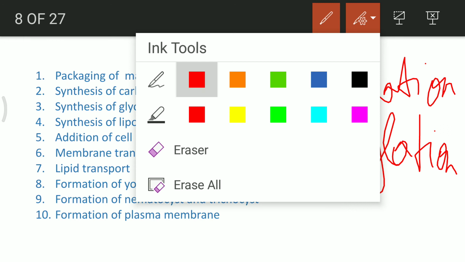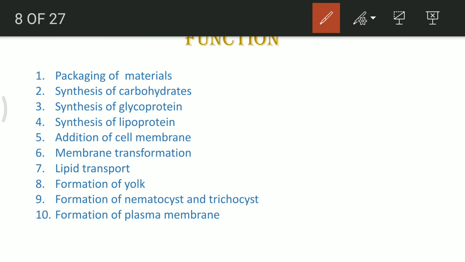Next is addition of cell membranes. It means that the plasma membrane of the cell in which the Golgi apparatus is present has certain vesicles going and getting attached to it. These vesicles have substances which are secretory in nature. They need to be secreted out of the plasma membrane, and that's why the transformation of the plasma membrane is every time taking place because of the addition of substances in the cell membrane.